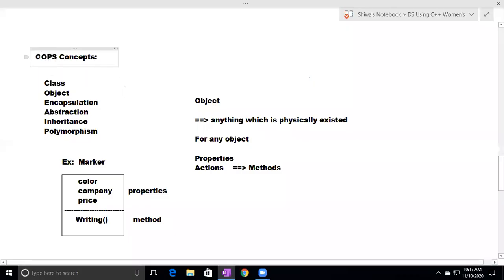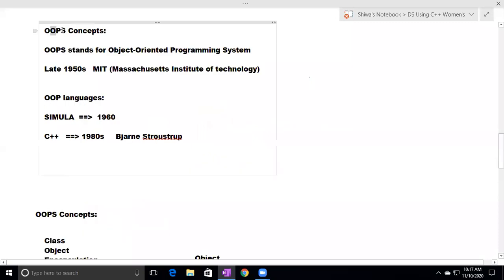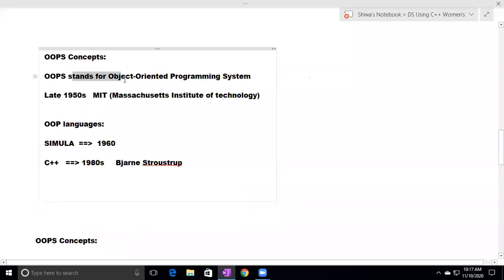In the previous session, we clearly discussed OOPS concepts, and we also discussed encapsulation. OOPS stands for Object Oriented Programming System. These OOPS concepts were introduced by MIT in 1956.